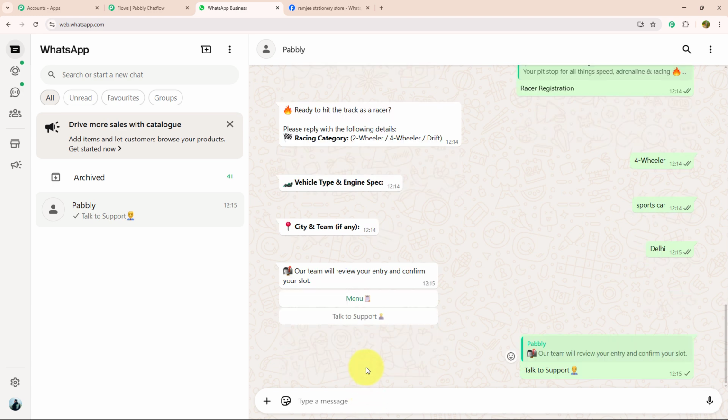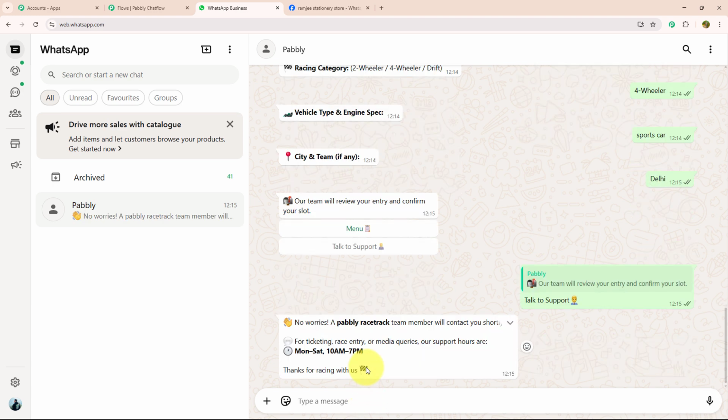Let's click on talk to support. As you can see, I got a response in which they mention that no worries, a Pabbly racetrack team member will contact you shortly for ticketing, race entry or media query. Our support hours are Monday to Saturday, 10 a.m. to 7 p.m. Thanks for racing with us.